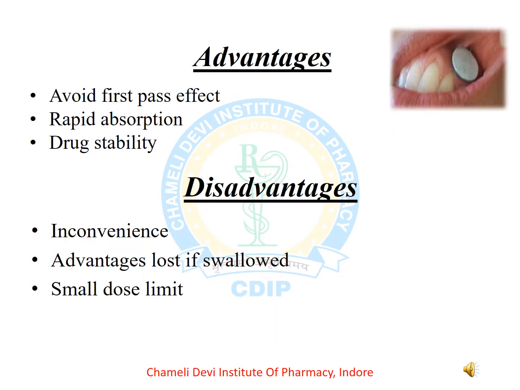There are several advantages and disadvantages of the buccal route of drug administration. So what are the advantages? It avoids the first pass effect. So local degradation may not occur. Rapid absorption due to buccal mucosa absorption. The drug is more stable in this route of drug administration. There are several disadvantages, like it is inconvenient for patients. If a patient swallows the drug, the advantages may be fully lost. It requires a small dose limit.